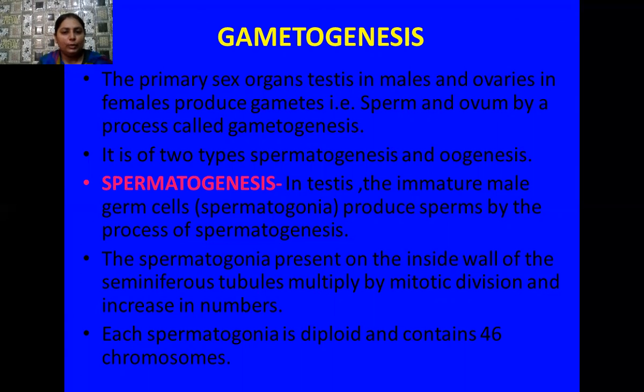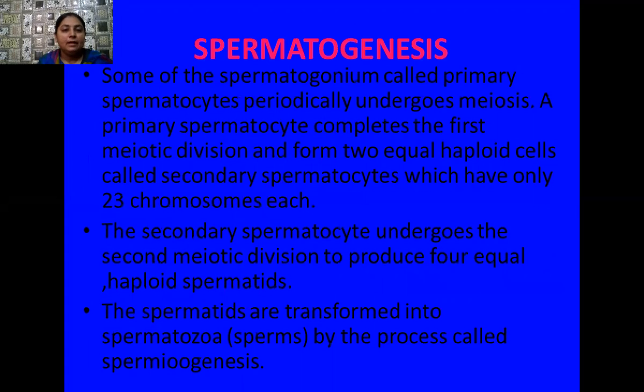These spermatogonia cells later multiply by mitotic division, and in this way they increase their number. As you know, these spermatogonia are the mother cells of a sperm, so they are diploid and have 46 chromosomes. Now, not all the spermatogonia undergo meiosis. Some of the spermatogonia cells present inside the inner wall of the seminiferous tubules undergo the process of meiosis.